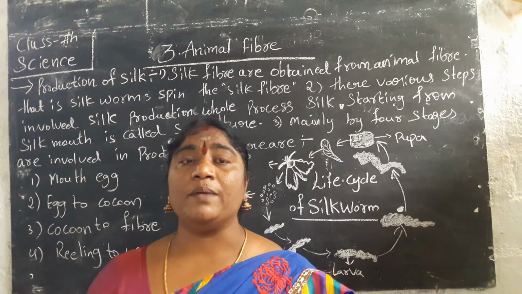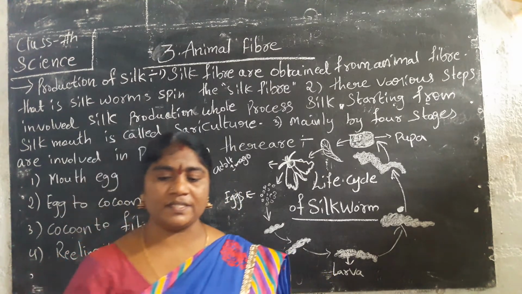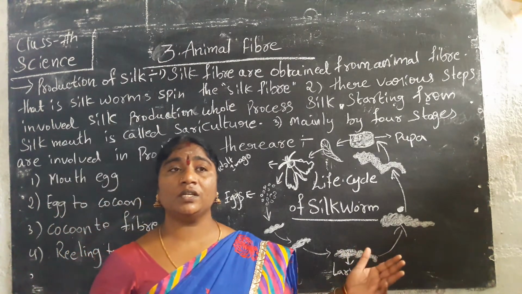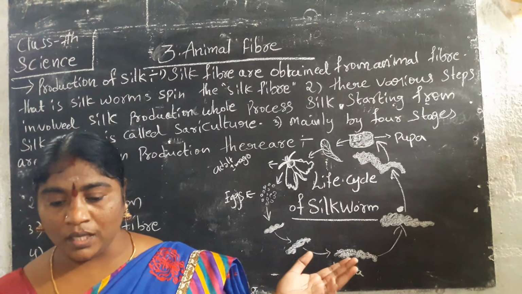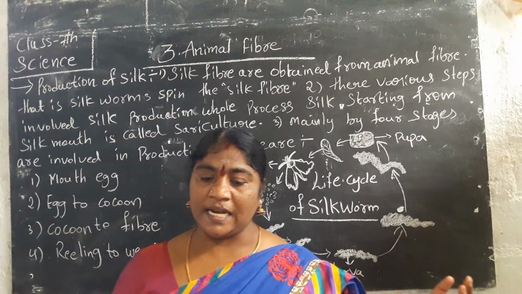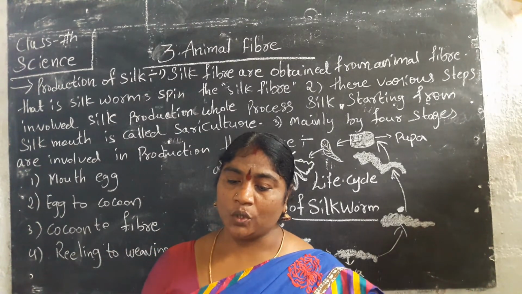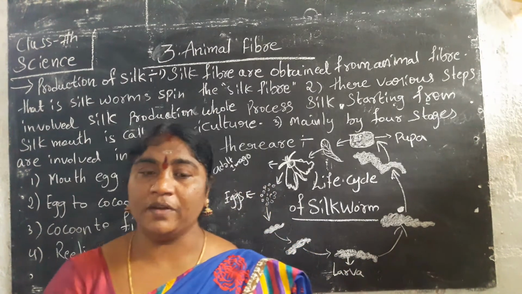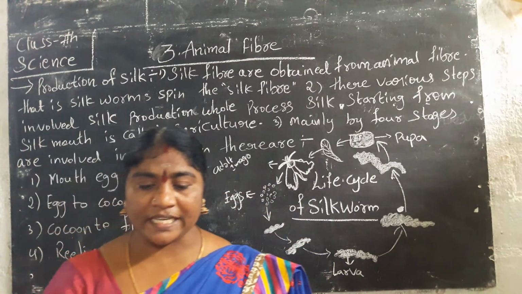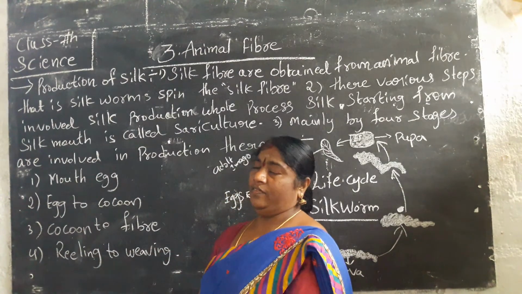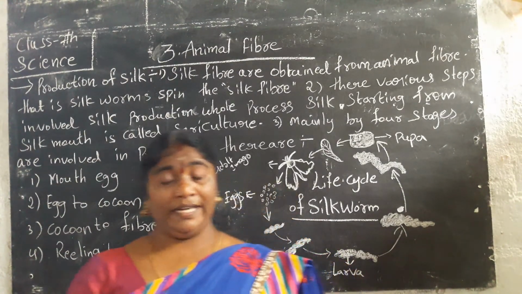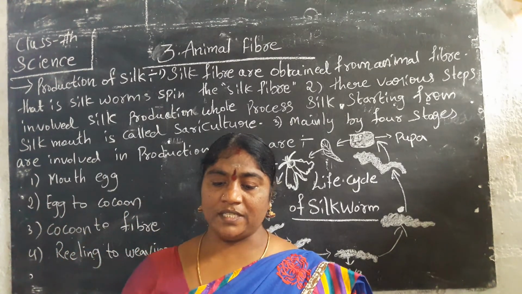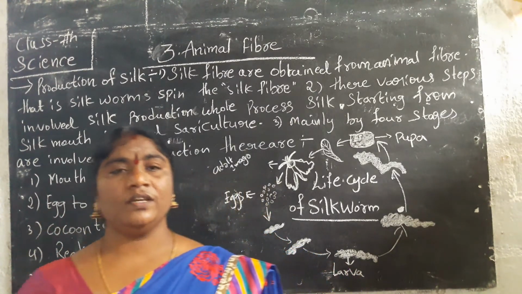Different kinds of fibers are there. In the same way we get fiber, silk and wool, from animals like silkworms, sheep, goats, camel, etc. Let us find out about animal fiber. The making of silk fiber is a very interesting story.